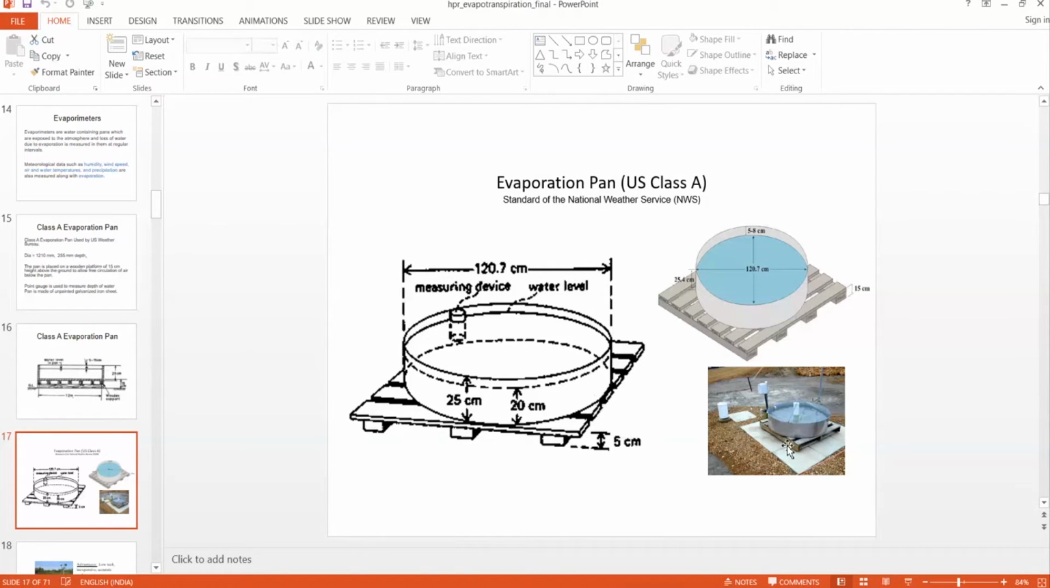You see this photograph, the corner one. This is the Class A evaporation pan, and you can see that nearby there is a rain gauge, this white instrument placed on land. So this is the rain gauge, and there is another instrument placed here. This is for measuring humidity and temperature.